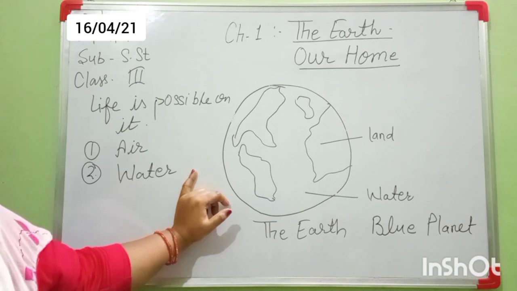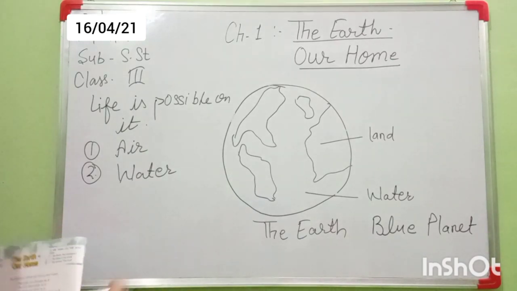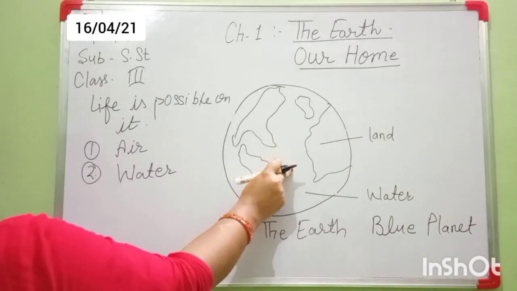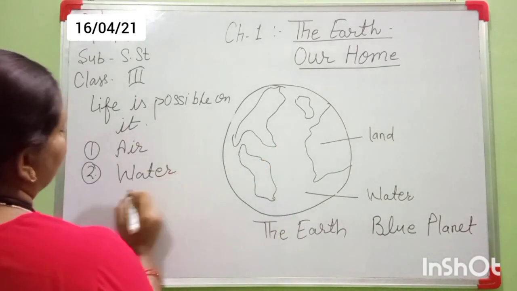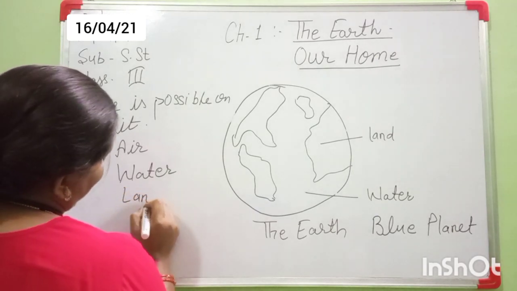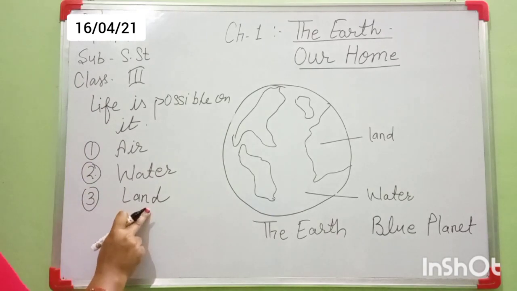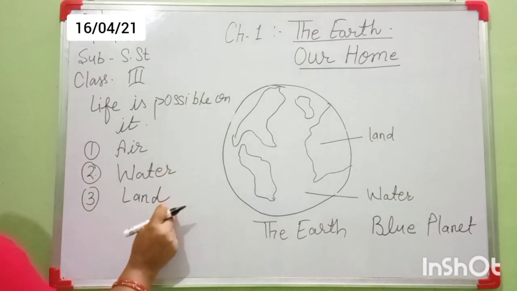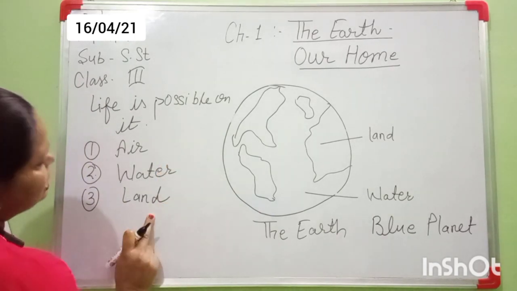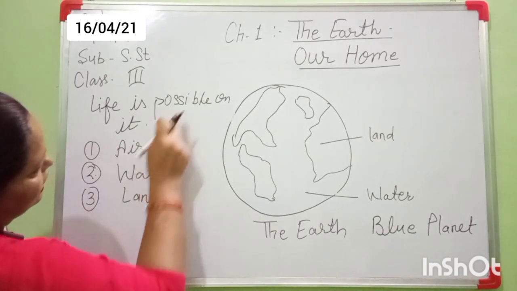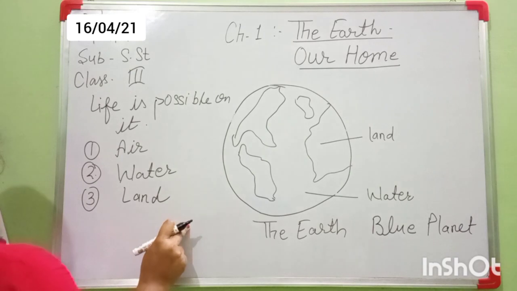Okay, and this earth is made up of land also. Without land can we live? No. It means the earth is made up of land, water and air. That's why life is possible on the earth.